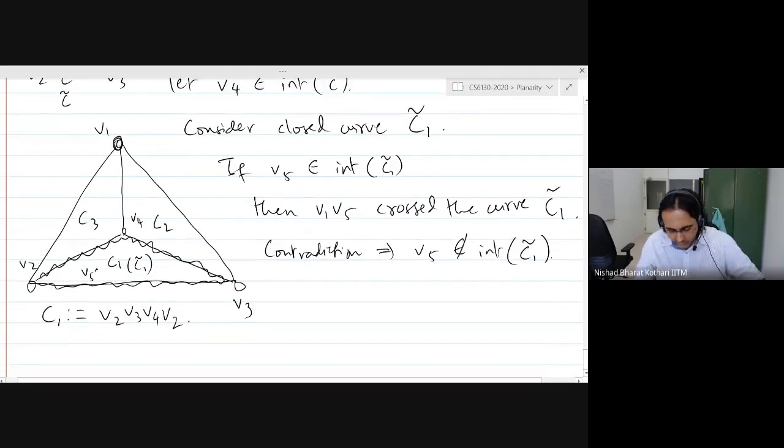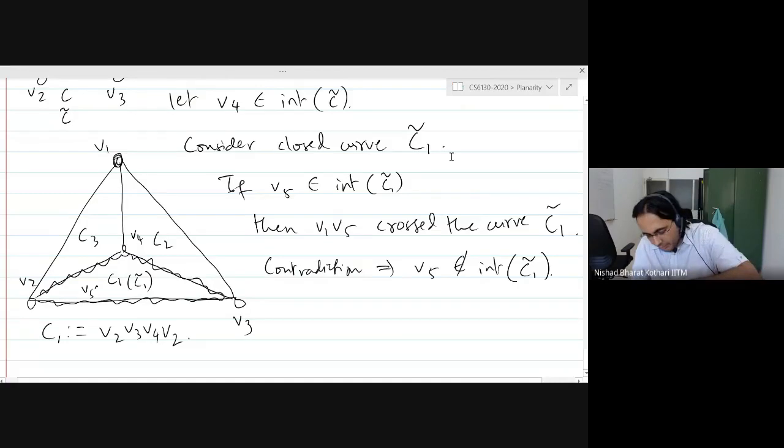And this argument works for any i going from 1 to 3. So consider the closed curve Ci tilde, where i belongs to 1, 2, 3. If I were to place V5 in the interior of Ci tilde, then the edge Vi V5 would cross the curve Ci tilde.